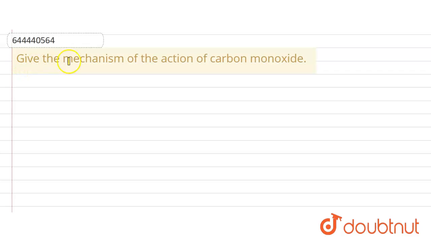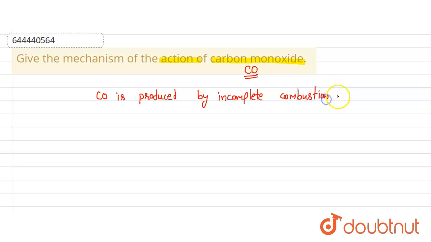In this question, we are asked to give the mechanism of action of carbon monoxide. Carbon monoxide is CO, carbon and oxygen. It is produced by incomplete combustion of fuel or carbon containing substance.